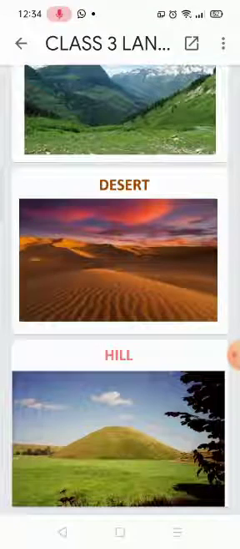And next is hill. A hill is another form of mountain. A mountain is at a very high position, at a great height, but hills are of smaller height. But we also consider the definition that this is also a raised portion above the land, on the land.